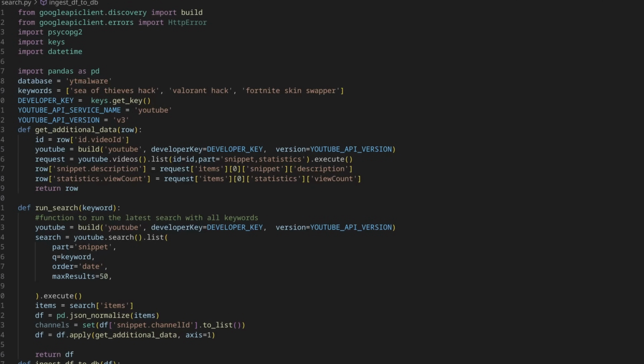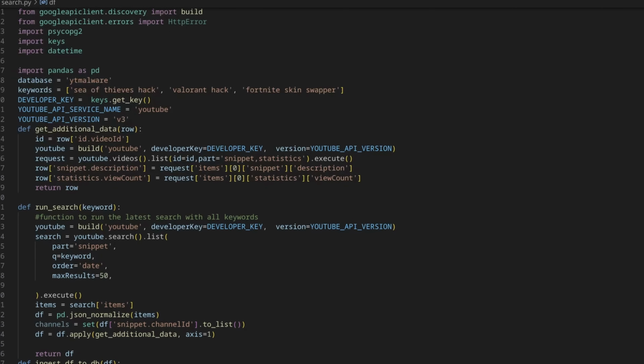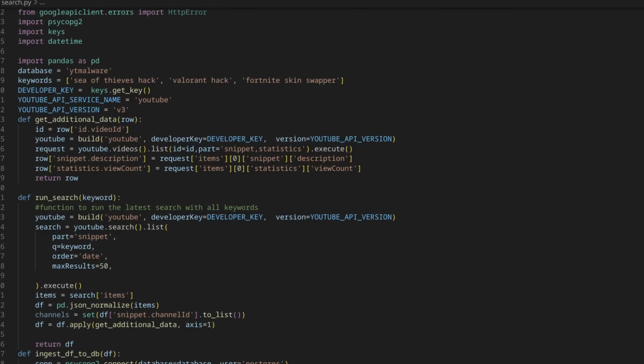it works as intended. So the only thing we have left to do is replace this with a for loop in keywords. Ideally, actually, we would put the keywords in the database so that it would be more robust, but we can do that later. And now we have a simple program that we can run once an hour.